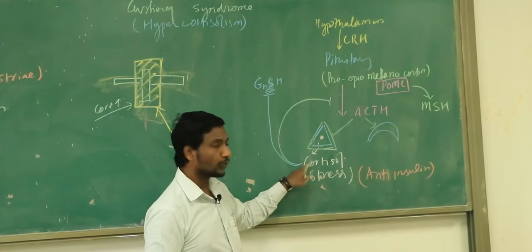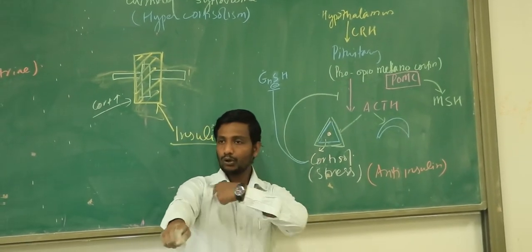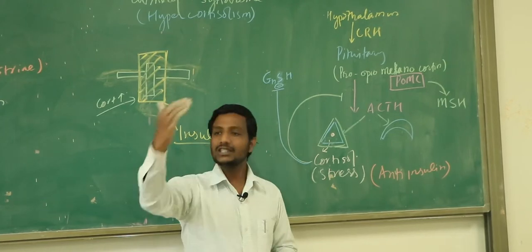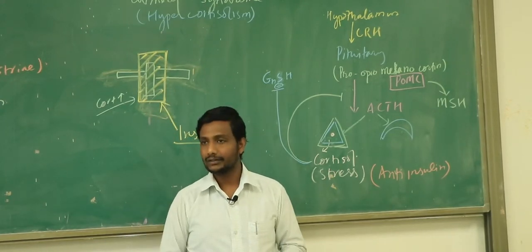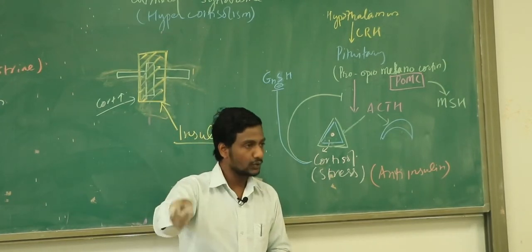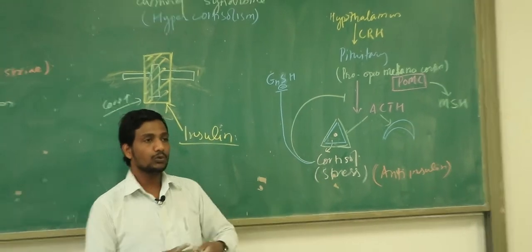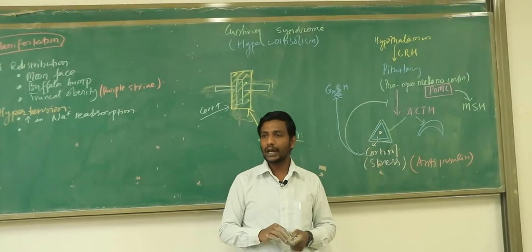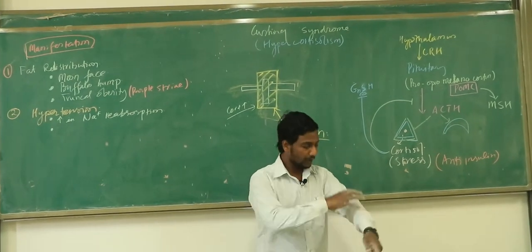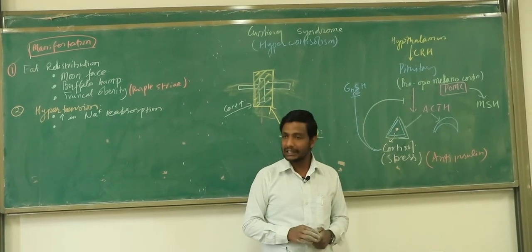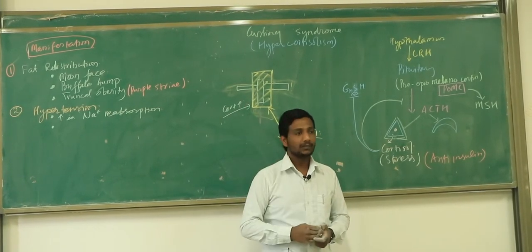So when there is a high amount of cortisol, this cortisol will go to your peripheral blood vessels and it is going to increase the sensitivity to the catecholamine. So you tell me, if there is a high amount of cortisol, then the peripheral blood vessels will be responding more to the catecholamine or less? More, and the peripheral blood vessels are going through constriction, and the peripheral resistance will increase, and the patient is going to have high blood pressure.